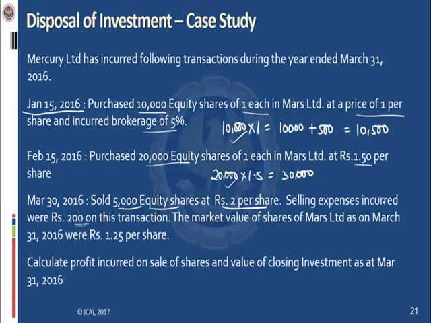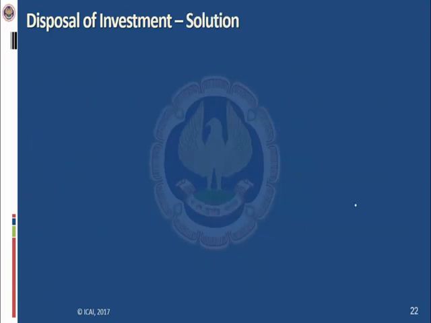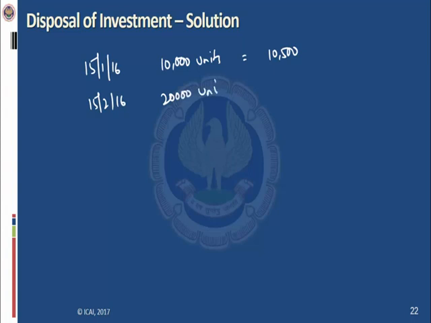The market value of shares of Mars Limited as on 31st March 16 were 1.25 per share. Calculate profit incurred on sale of shares and value of closing investment as at 31st March 2016. So here on 15 January 2016, the entity has purchased 10,000 units at a cost of 10,500. On 15th February 2016, the entity has purchased 20,000 units at a cost of 30,000. So the entity has incurred a total cost of 40,500 on 30,000 units.